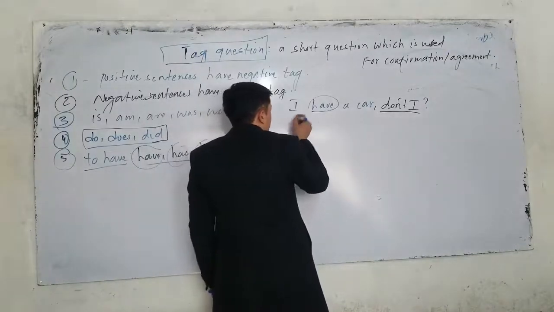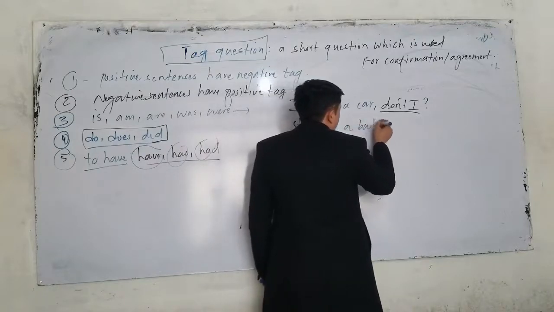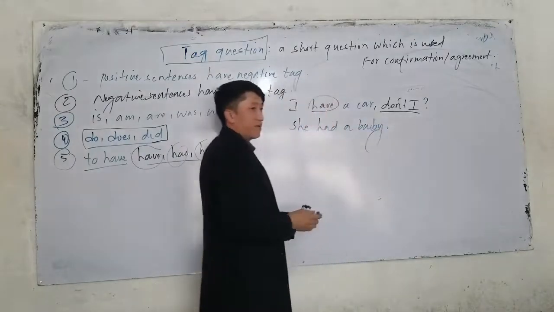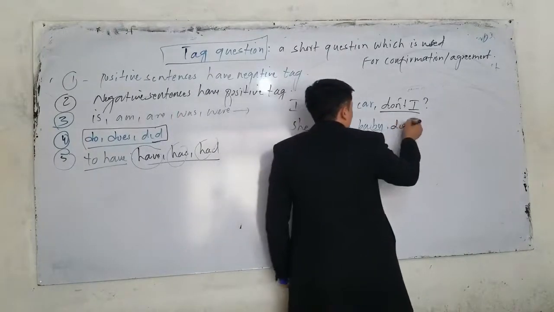If I say she had a baby. What is the tag question for this one? She had a baby yesterday. The tag question is, didn't she? Why didn't she?